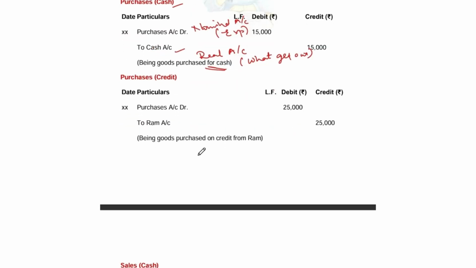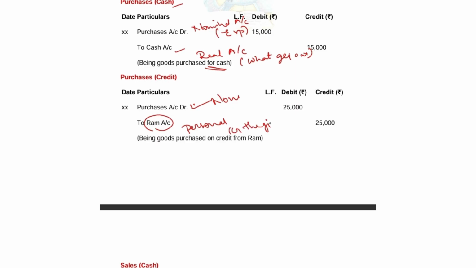Next comes the purchase on credit. So, you will be purchasing goods, but you will not be paying cash because someone has given you the goods on credit basis. So, the same purchase account will be debited, nominal account, and instead of cash, Ram has given you the goods on credit. Who is Ram? Personal account. Credit the giver.